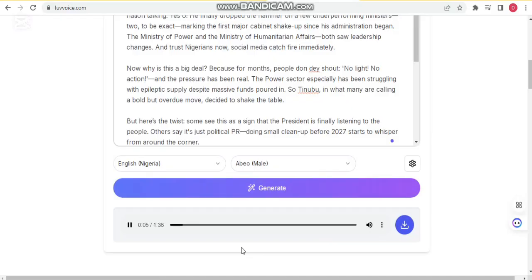So it's generated and the total length is 1 minute 36 seconds. All you need to do is download. You click on this button here to download, but I've already done this and I already downloaded it. So now the next thing to do is to generate our image. You can go back to ChatGPT or go to any other site, which I am also going to introduce in another video.